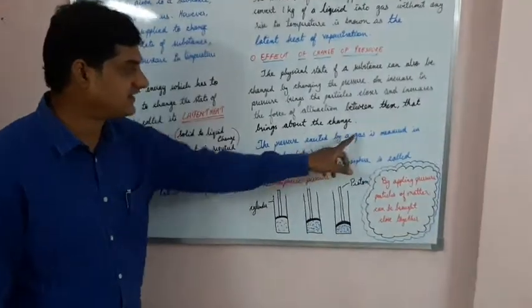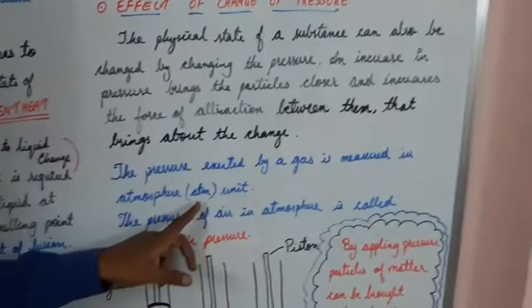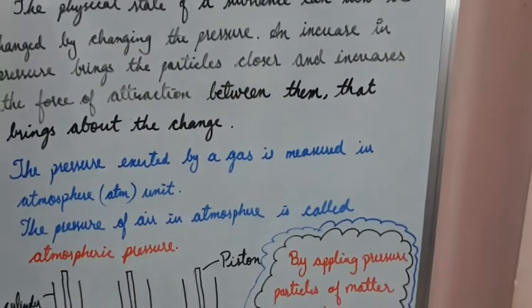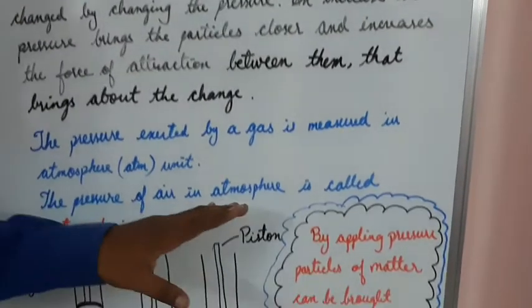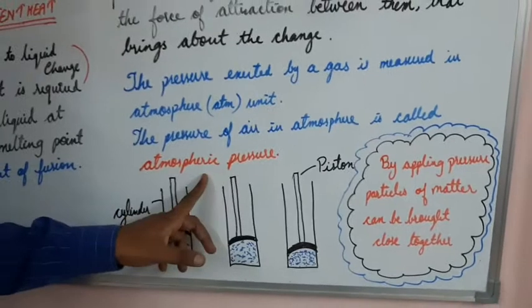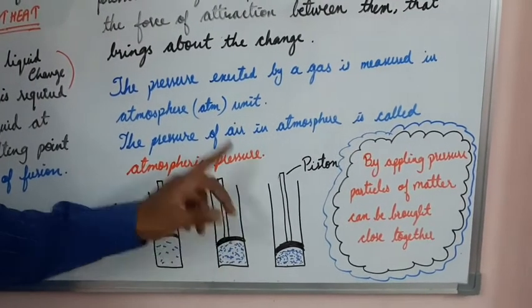So the pressure exerted by the gas is measured in atm, that is the atmosphere unit. The pressure of air in the atmosphere is called atmospheric pressure.